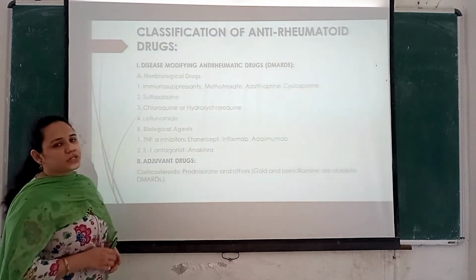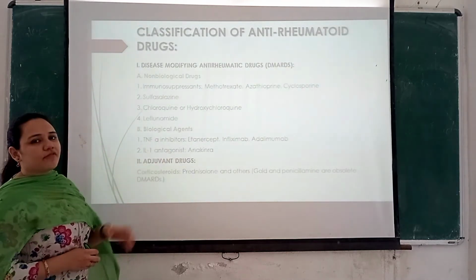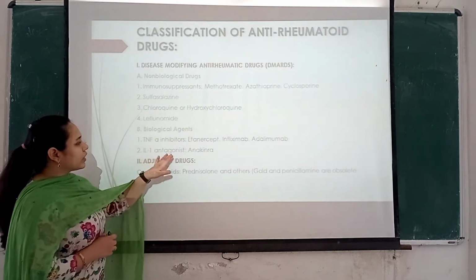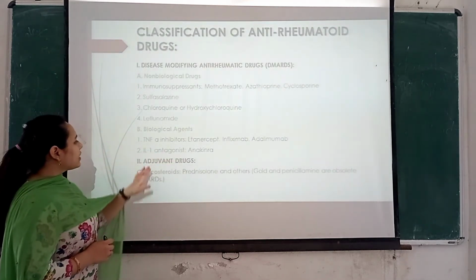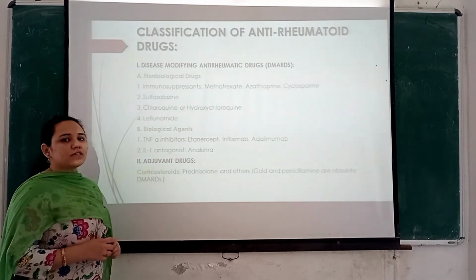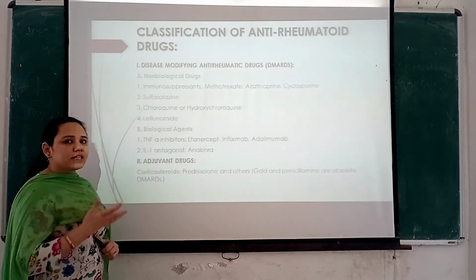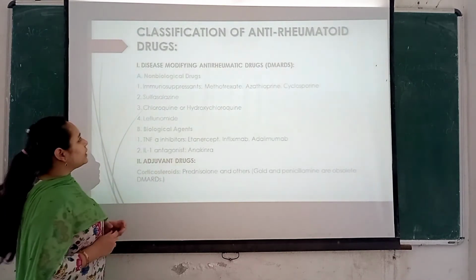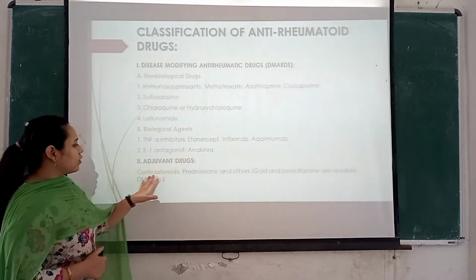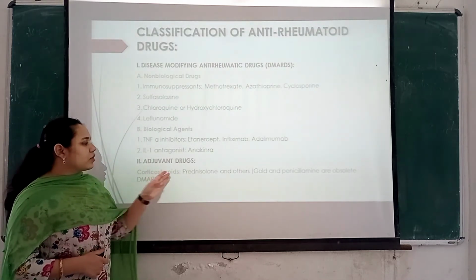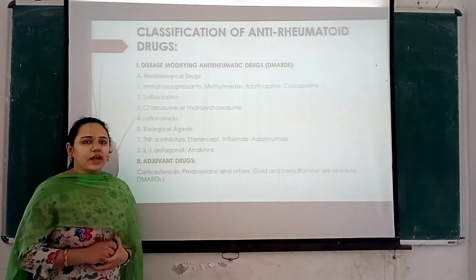So coming to biological agents, they include TNF alpha inhibitors and interleukin 1 antagonists. And then coming to adjuvant drugs, these drugs promote or accentuate the action of these anti-rheumatoid drugs. So these include corticosteroids. So corticosteroids include prednisolone and other drugs.